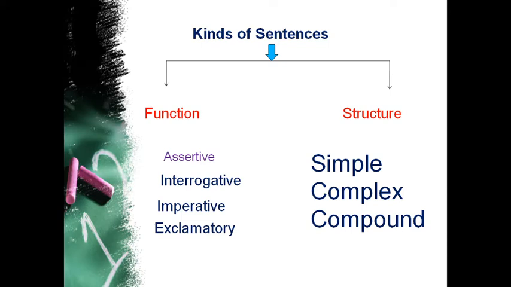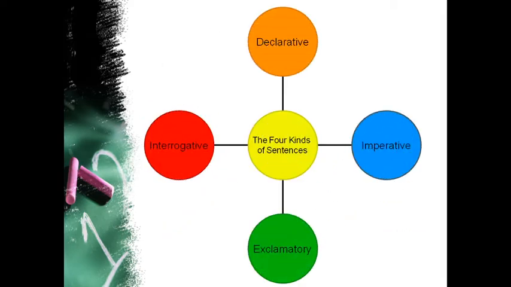Next one, sentences which are based on their structures. For example, simple sentence, complex sentence, and compound sentence. Now we'll have a glance at sentences based on their function. We have four kinds of sentences, as we have already seen in the first slide: declarative sentence, interrogative sentence, exclamatory sentence, and imperative sentence.